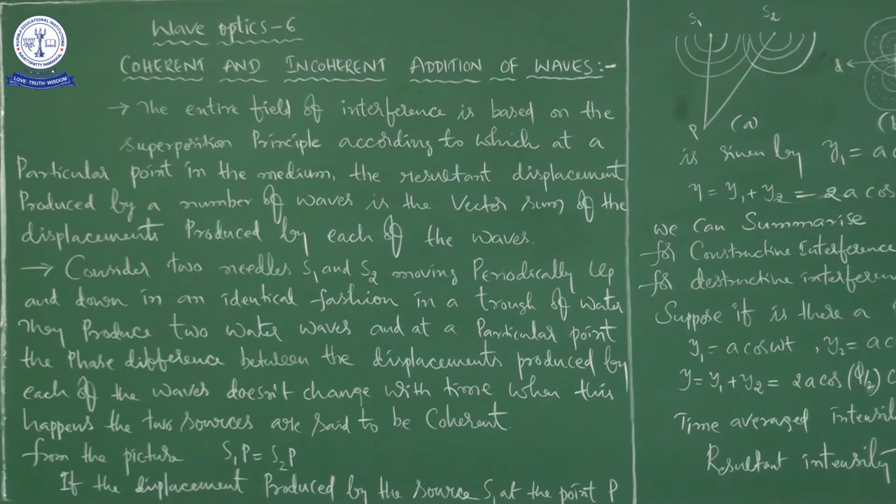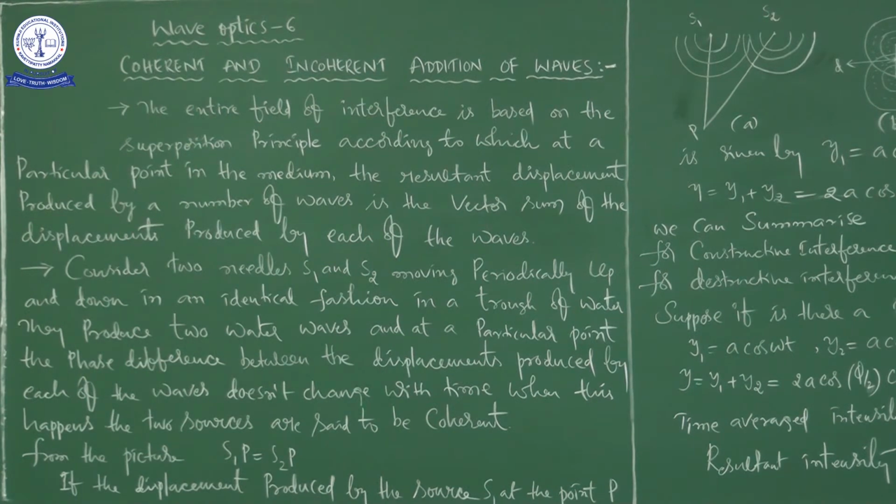Superposition principle. Observe carefully: the entire field of interference is based on the superposition principle, according to which, at a particular point in the medium, the resultant displacement produced by a number of waves is the vector sum of the displacements produced by each of the waves.